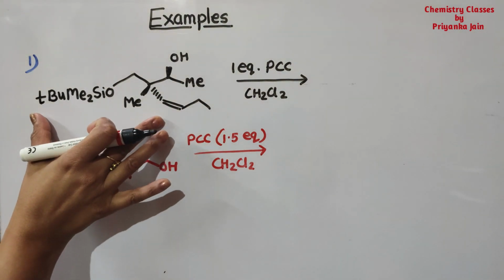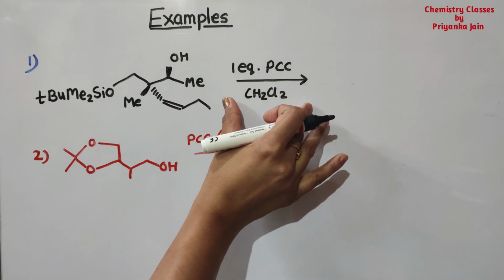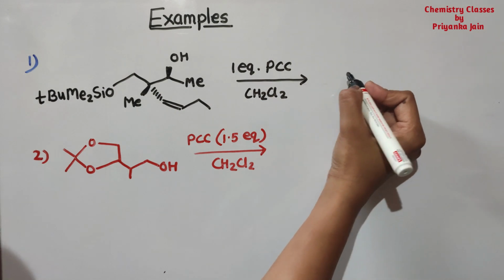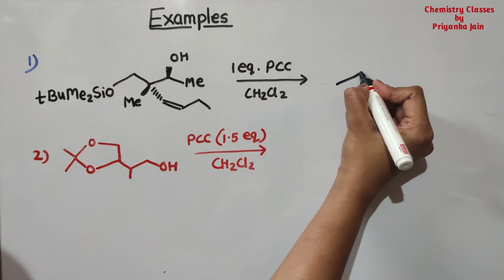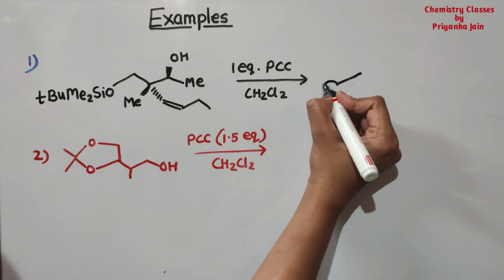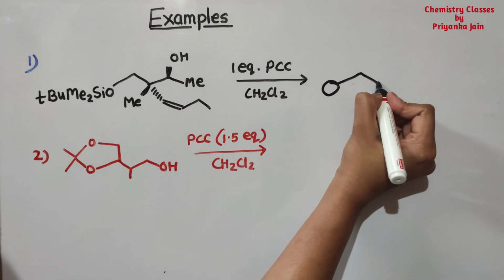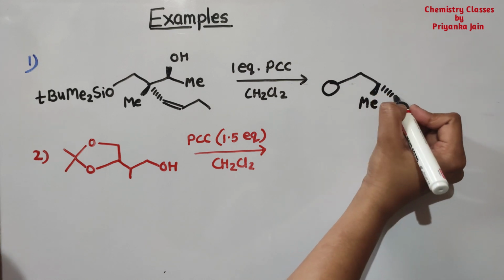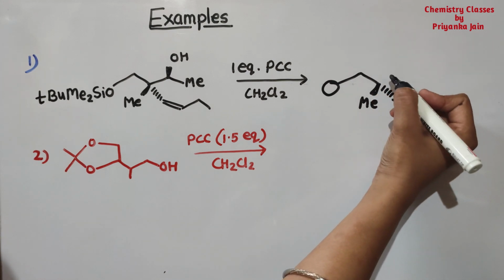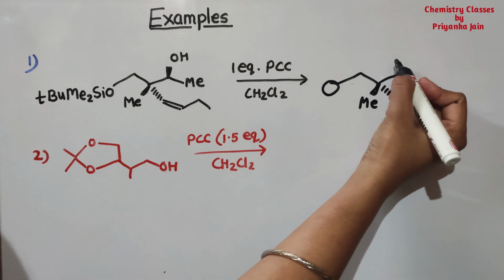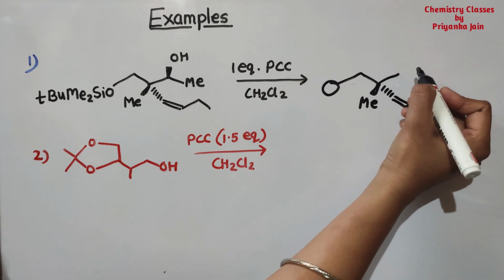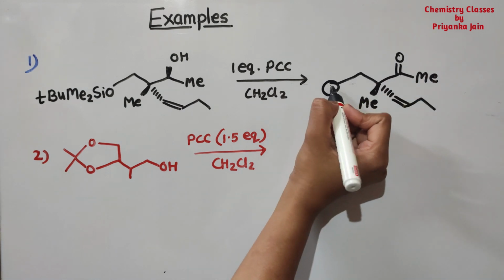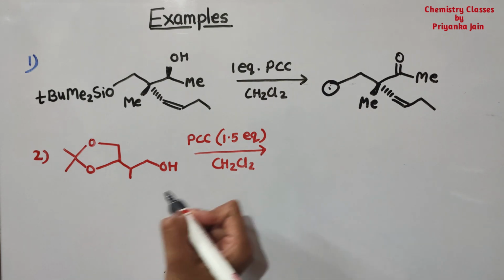See here, we have given this compound and it is reacted with one equivalent of PCC in CH2Cl2. So this whole thing will remain as it is. We have nothing to do with it. Suppose this is our group, and this is Me. The whole thing will remain as it is, and only at this position we are getting the double bond O Me. Okay, this is our group, right?